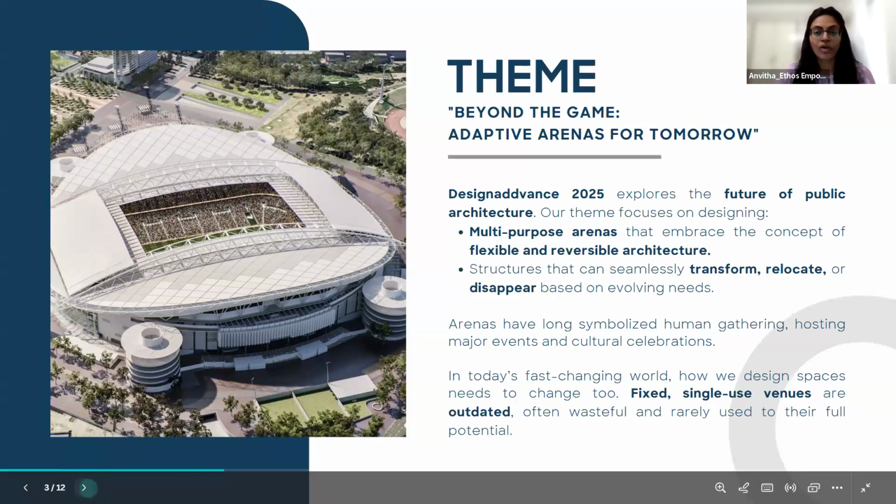So this year, the theme of Design Advance, Beyond the Game, Adaptive Arenas for Tomorrow, asks participants to think about multi-purpose arenas that embrace architecture which is flexible, ephemeral, and reversible. For this, the structure needs to be such that it can transform overnight or even disappear if the change demands.